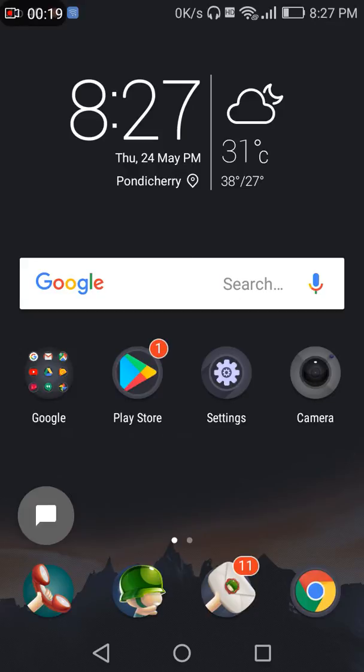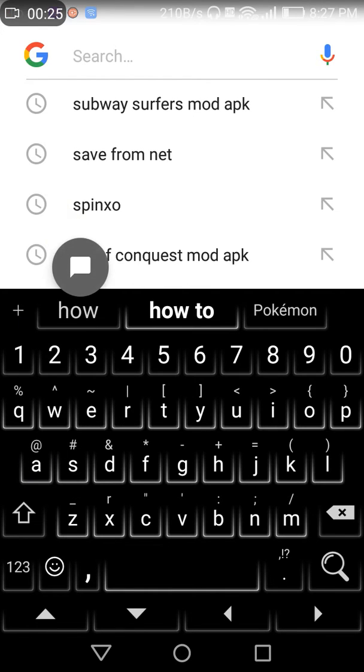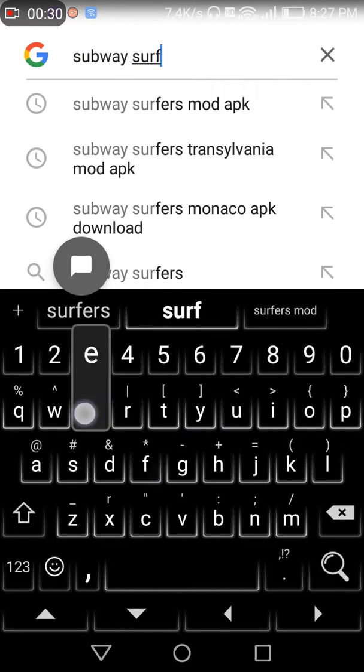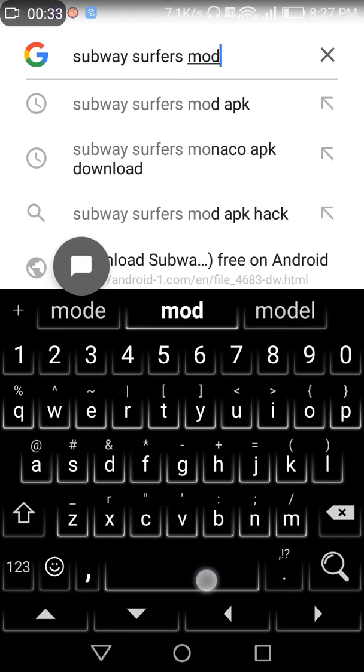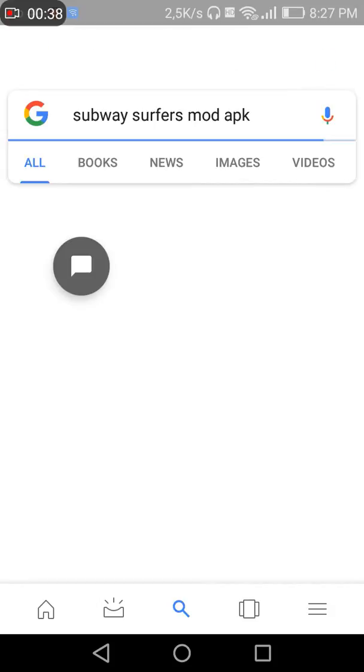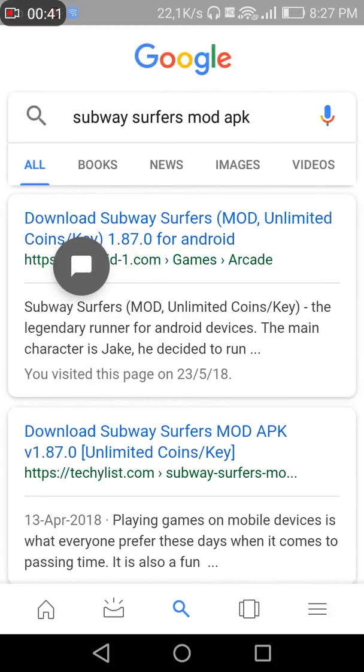First of all you need to go to Google and search Subway Surfers mod APK. After searching it, you have to go to the first link that will be given, android1.com. You have to go to that link